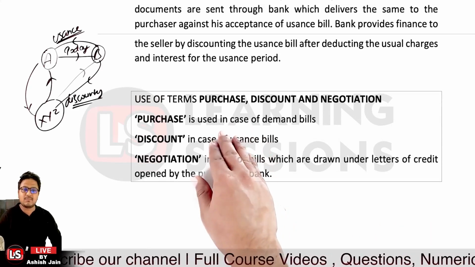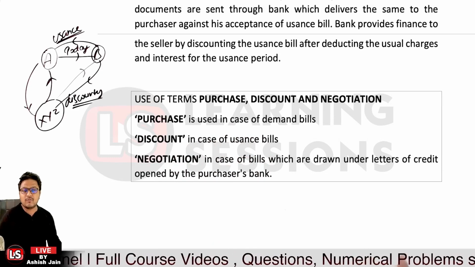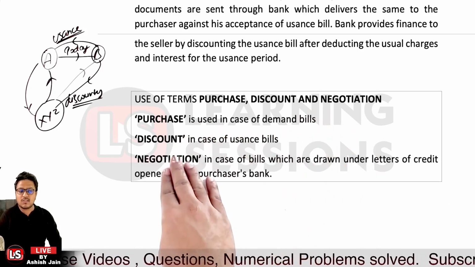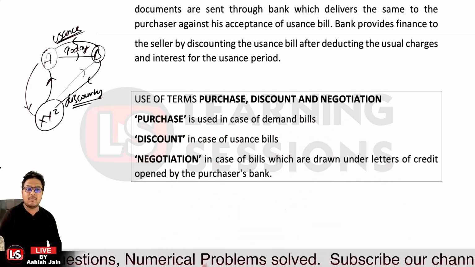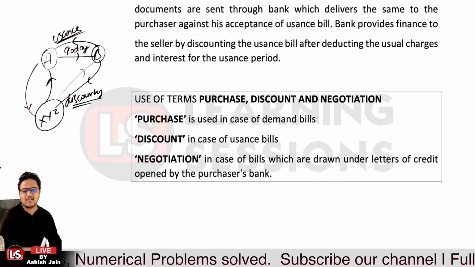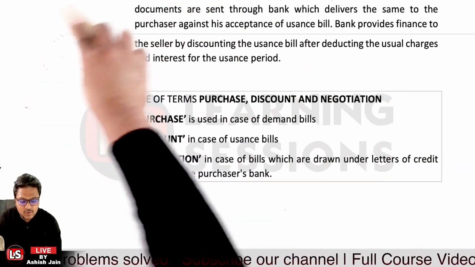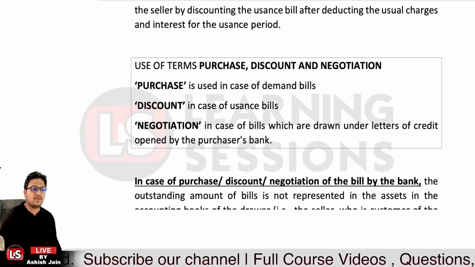First of all, it is a purchase bill, then it is discounting the bill, then it is related to negotiating the bill. Now, purchase is actually used in case of demand bills, discount is used in case of usance bills, and negotiation is there in case of bills which are drawn under a letter of credit, and that's a different subject. Okay, so we'll be coming back to the same very soon, but let's now understand the different concepts related to the bills receivable.